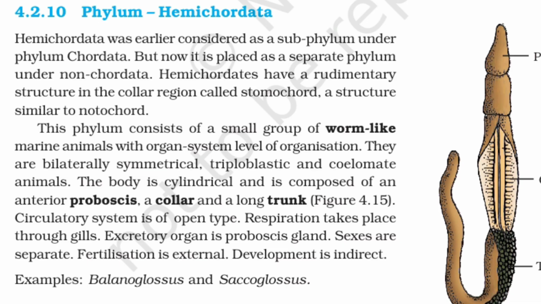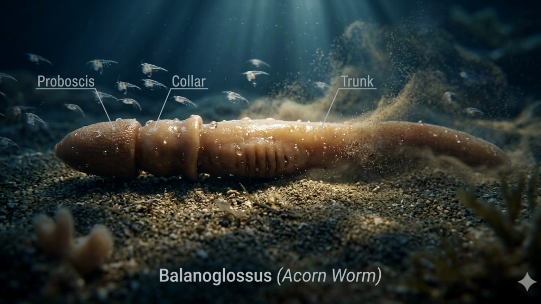Phylum Hemichordata. Hemichordata was earlier considered as a subphylum under phylum Chordata, but now it is placed as a separate phylum under non-Chordata. Hemichordates have a rudimentary structure in the collar region called stomochord, a structure similar to notochord. This phylum consists of a small group of worm-like marine animals with organ system level of organization. They are bilaterally symmetrical, triploblastic, and coelomate animals. The body is cylindrical and is composed of an anterior proboscis, a collar, and a long trunk. You can see in the figure.